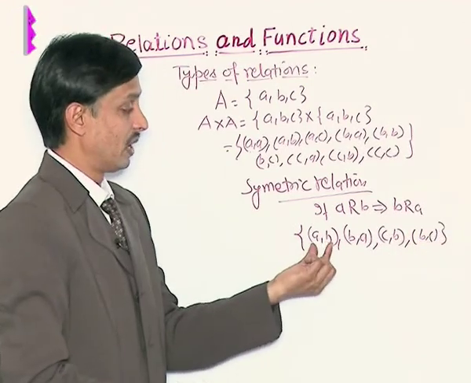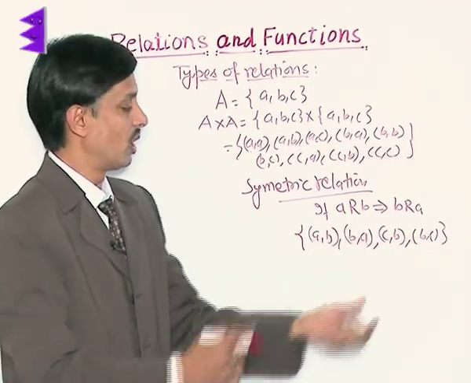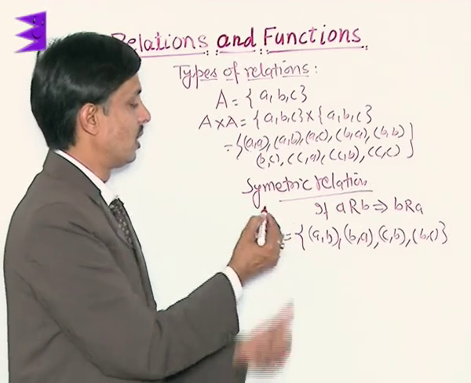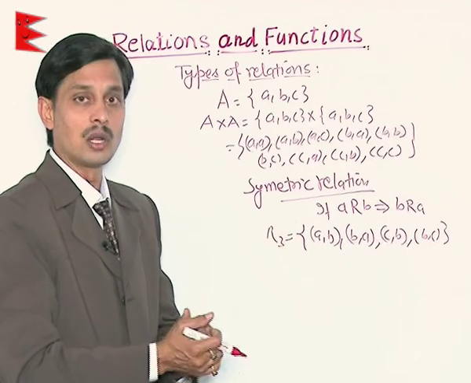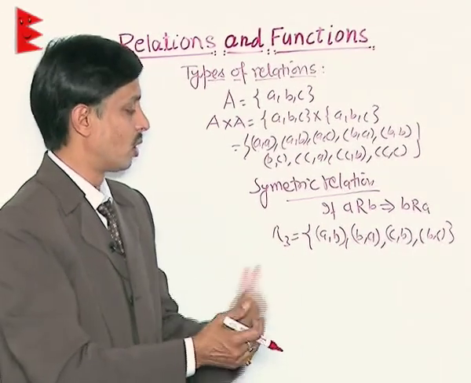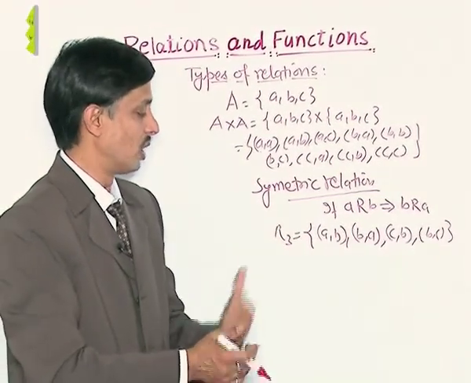So if the reciprocal of each ordered pair is present, then the relation is known as the symmetric relation. If any ordered pair's reverse is not present, it will not be the symmetric relation.